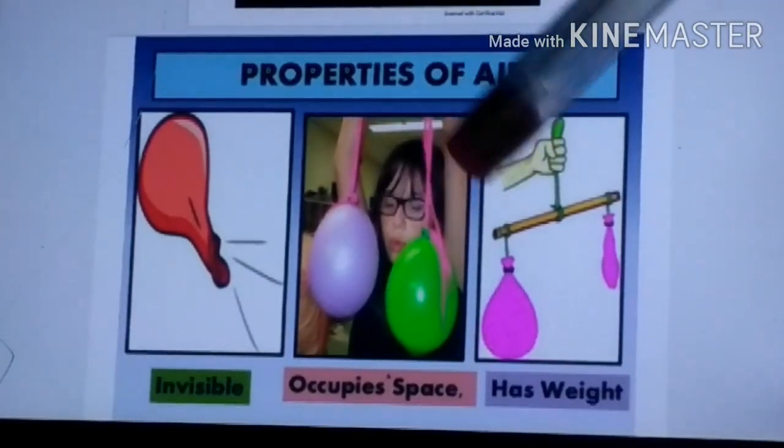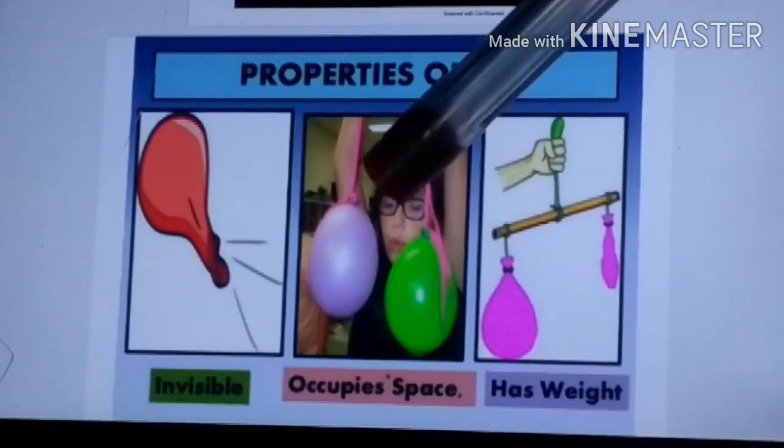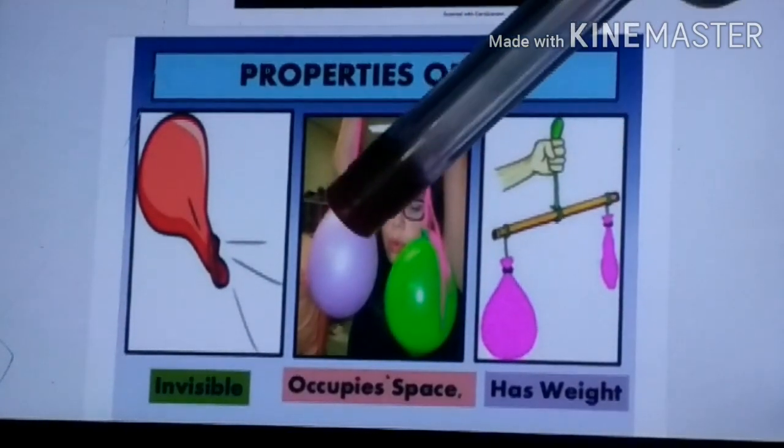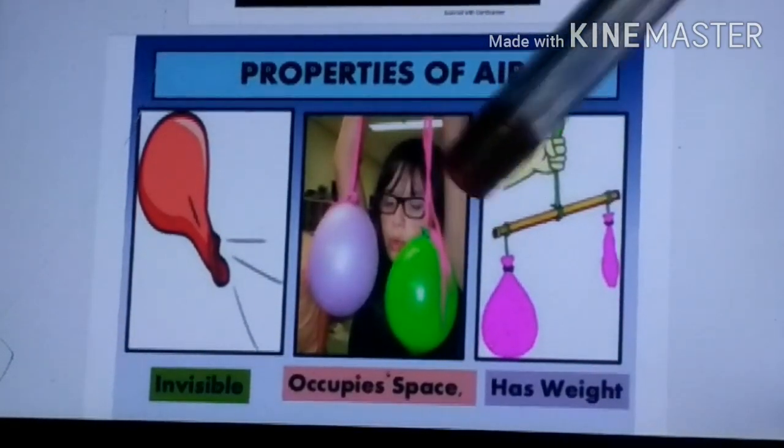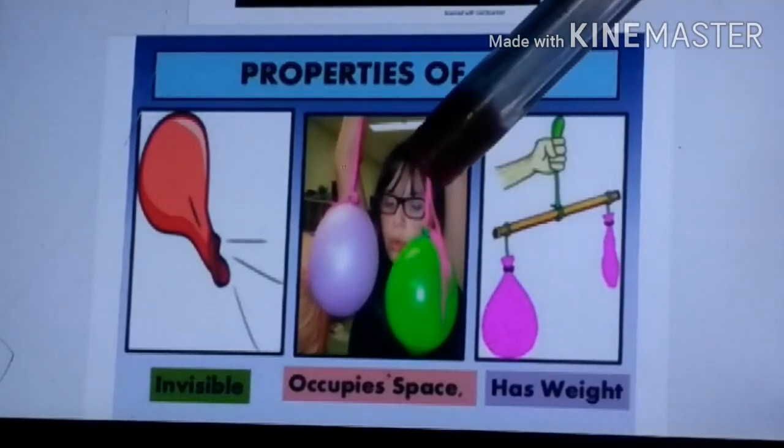Okay. Now what this girl has done, she has taken two balloons, she has filled them. Now from this picture, what can you guess, what can you make out?